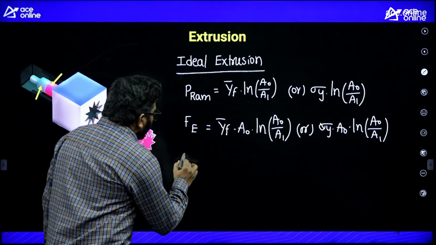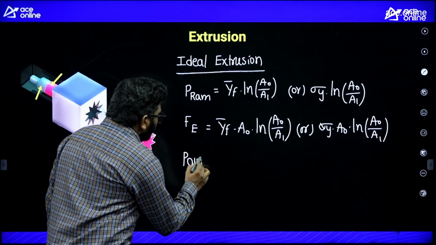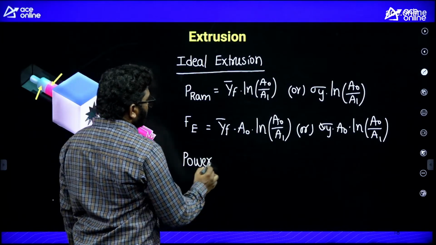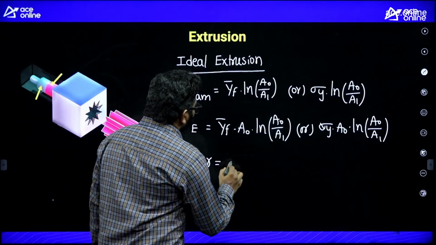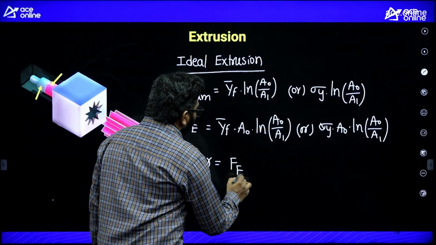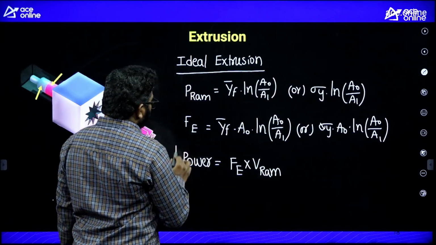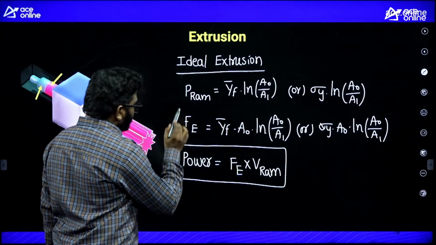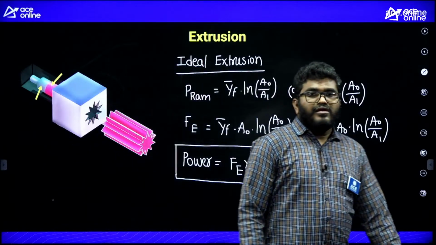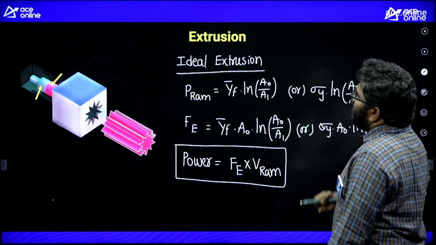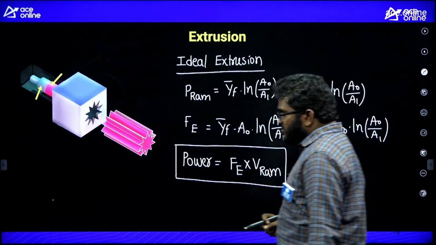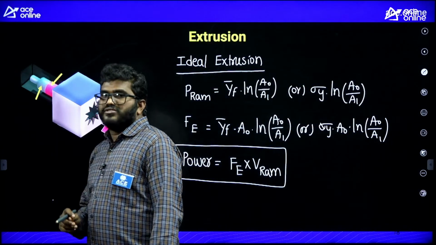And if we want to calculate the power, power is equal to extrusion force into velocity of ram. Right. This is the ideal extrusion process.